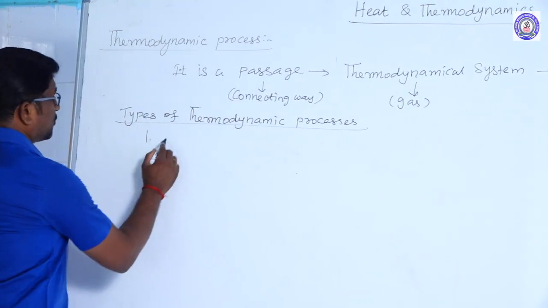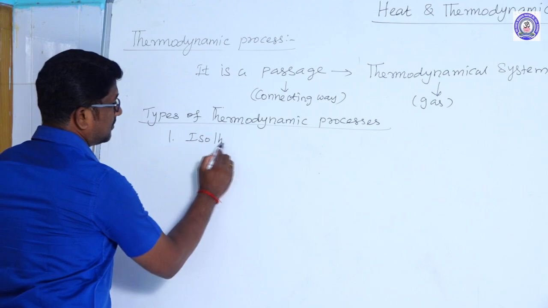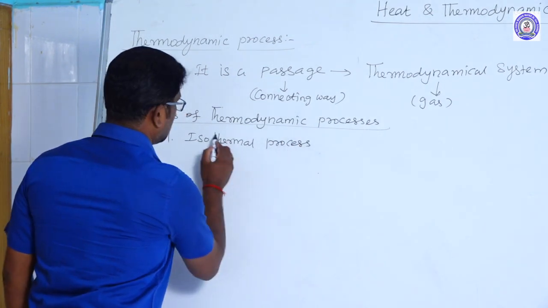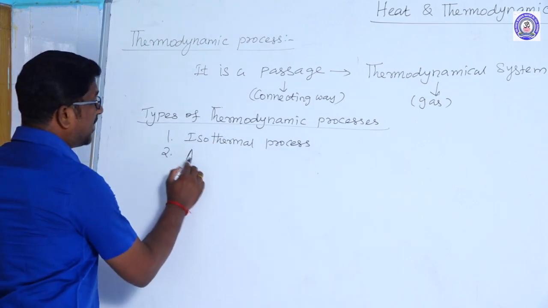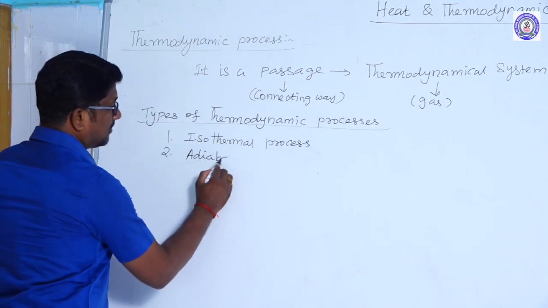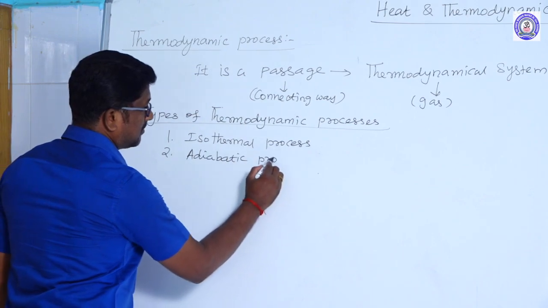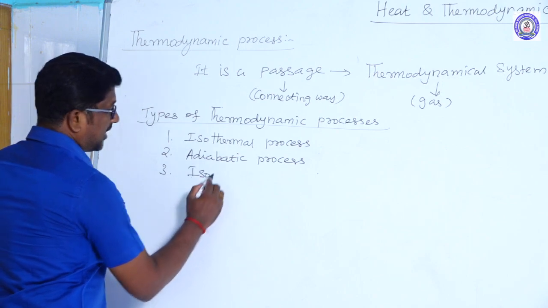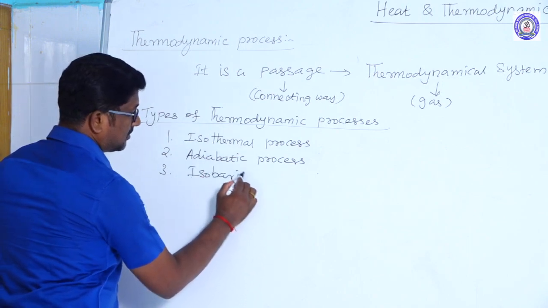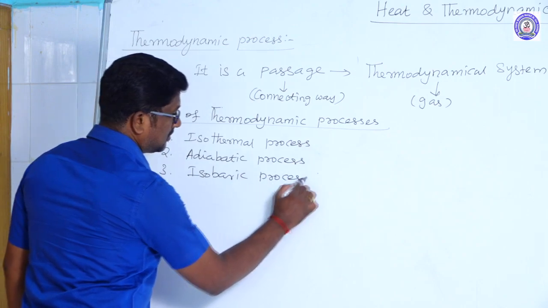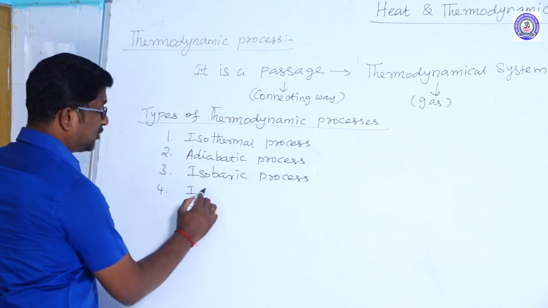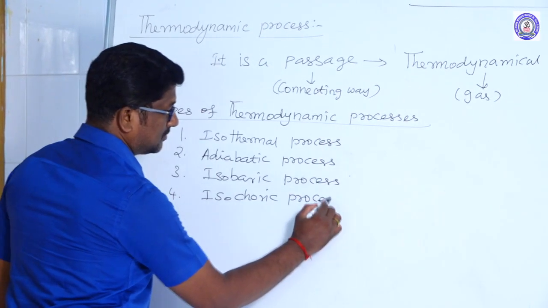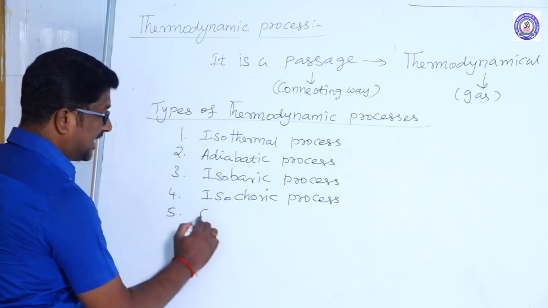They are, first one, isothermal process, second, adiabatic process, third, isobaric process, fourth, isochoric process, and the last one is the cyclic process.